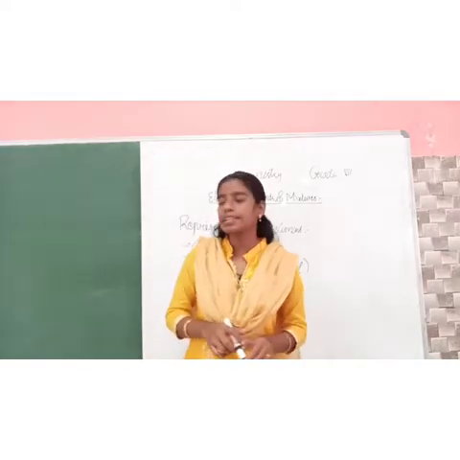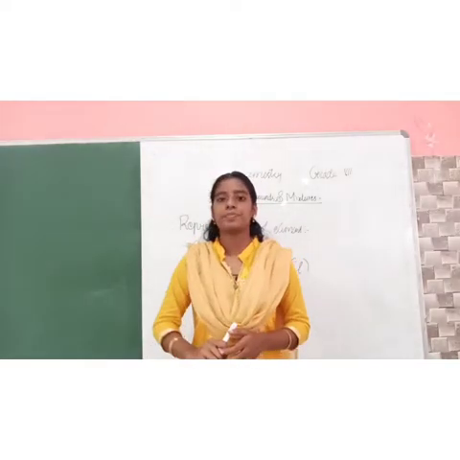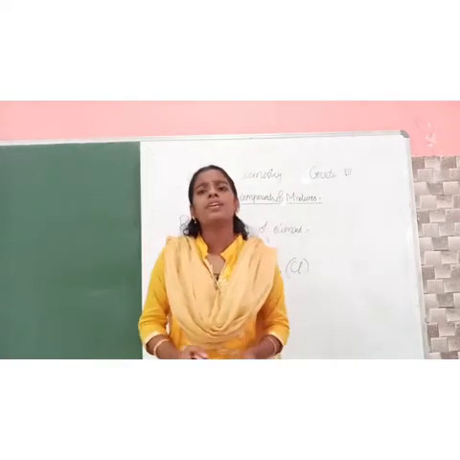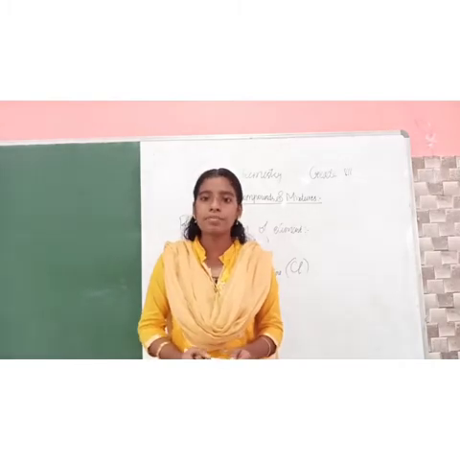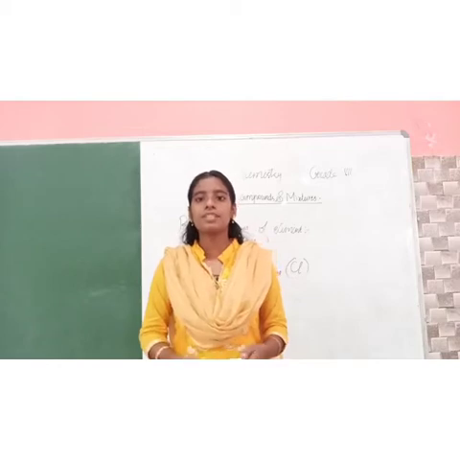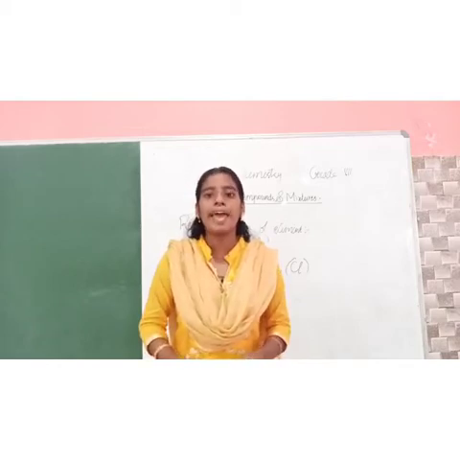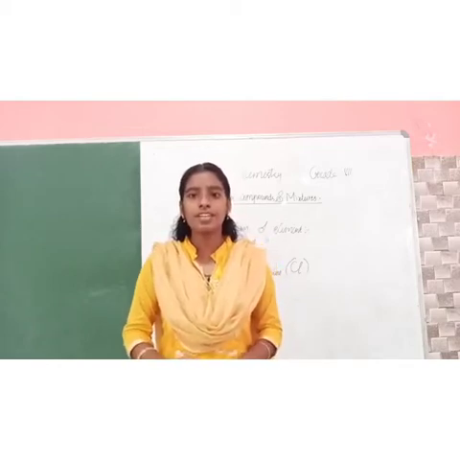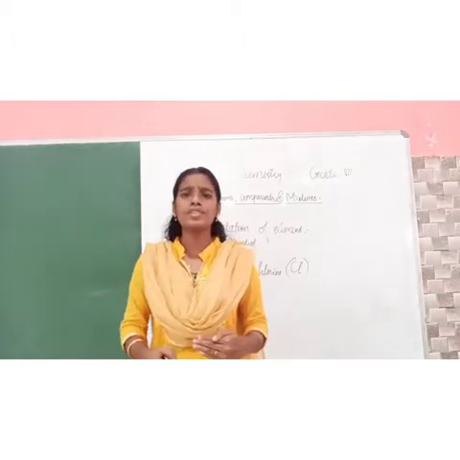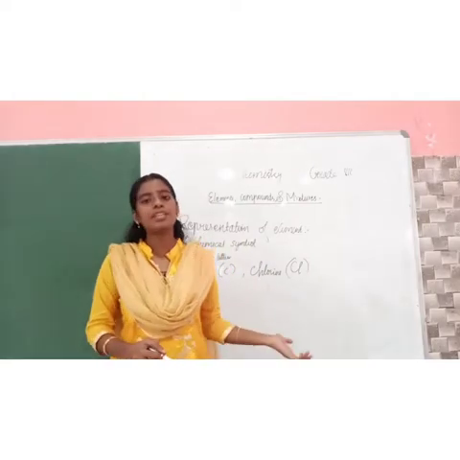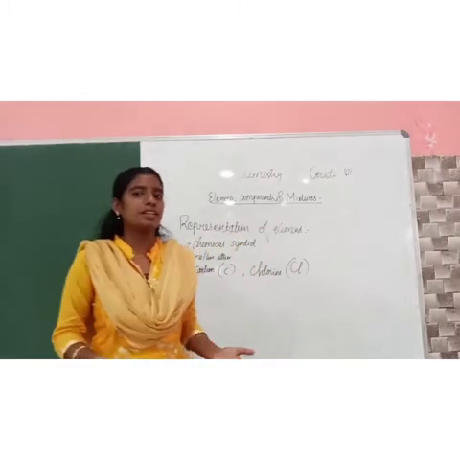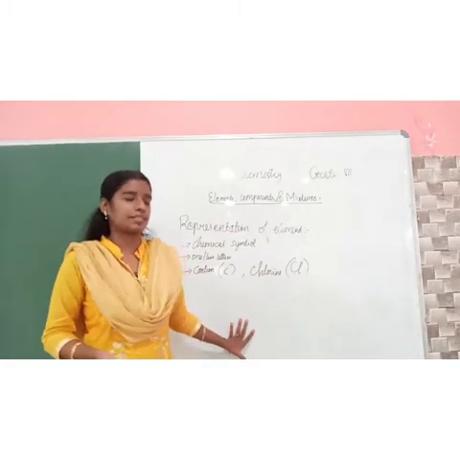They are called chemical symbols. Now consider carbon. What is the symbol for carbon? C. Consider hydrogen. What is the symbol for hydrogen? H. Oxygen? O. Now we have some rules. Based on that, these elements are given some symbols or names represented using some symbols.